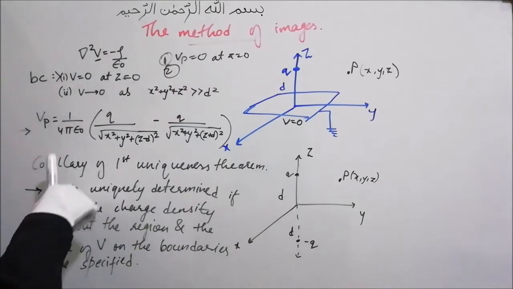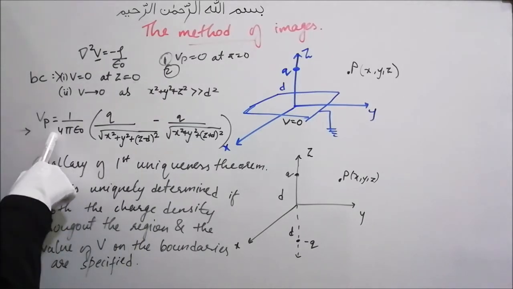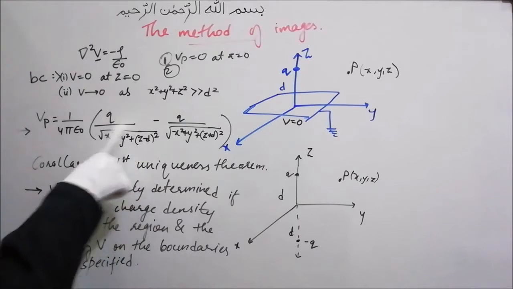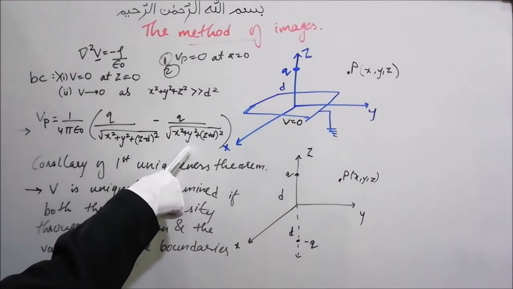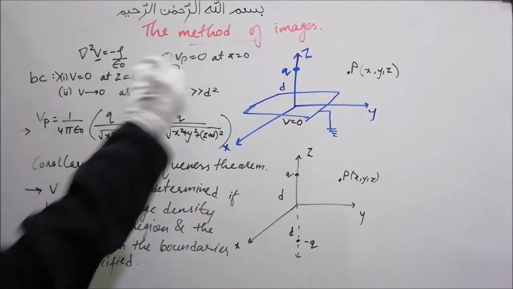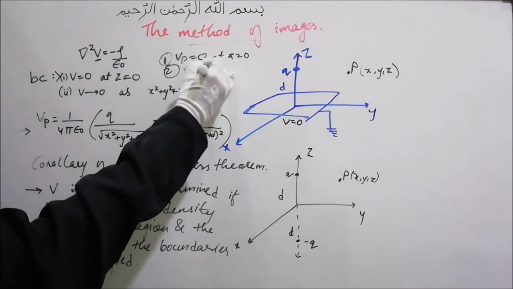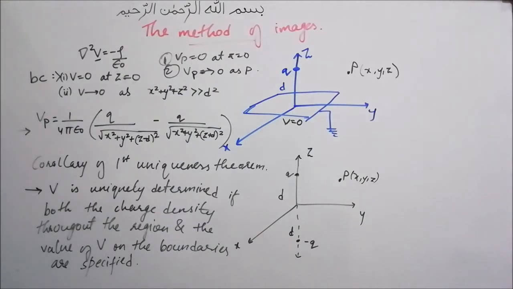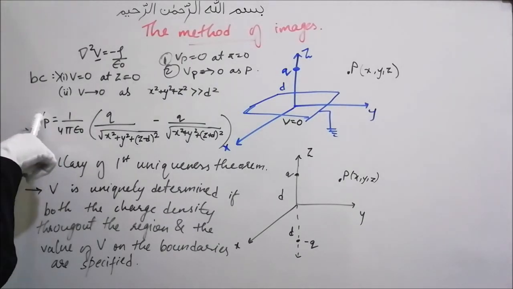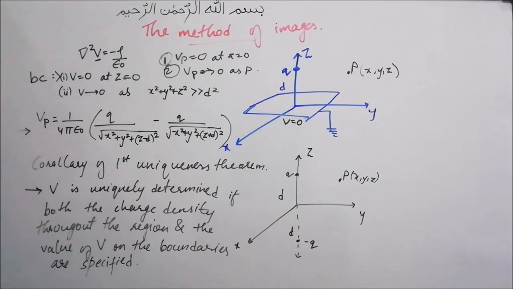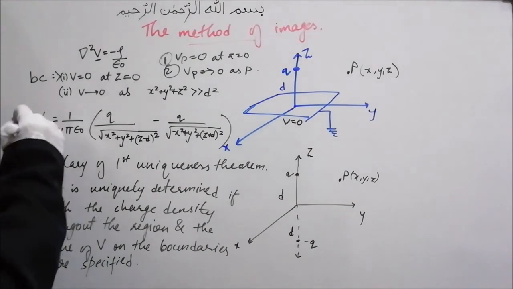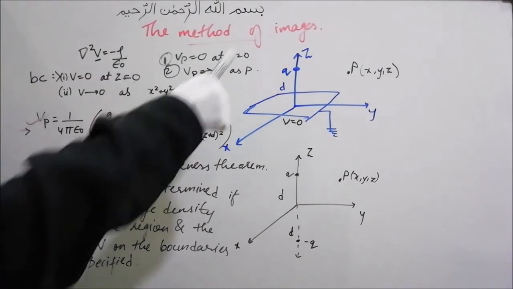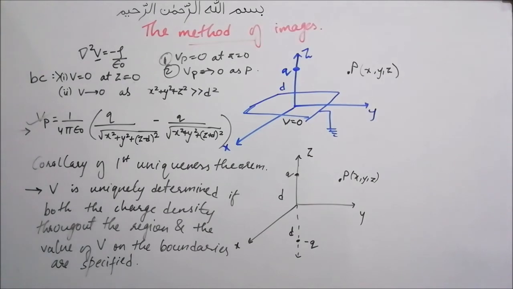And the second boundary condition is that V will tend to 0 as this value becomes much greater than d squared, and that is also true. So we have Vp tending to 0 as point P moves very far away from the charge. Therefore, we can see that this potential satisfies both of these boundary conditions. And that's it. Here we have it. The beauty of the uniqueness theorem is that this potential is the correct potential for the original configuration also.